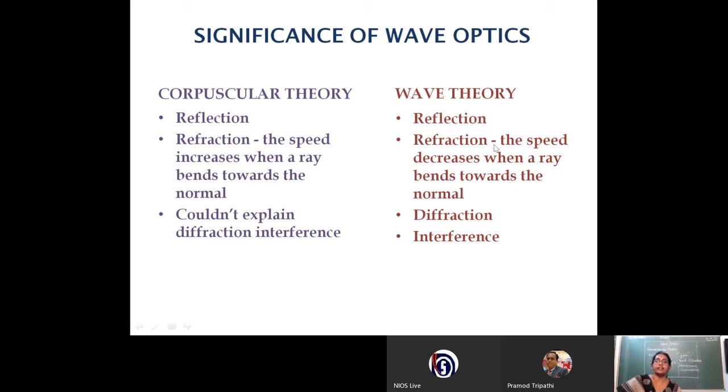On the other side, in the wave theory, reflection is explained, but in refraction there is a contradictory statement: the speed will decrease when a ray bends towards the normal. That means when the ray is traveling from a rarer to a denser medium, the speed of light will decrease. This has been proved by Foucault by measuring the speed of light in water. And the wave theory could explain diffraction as well as interference of light.